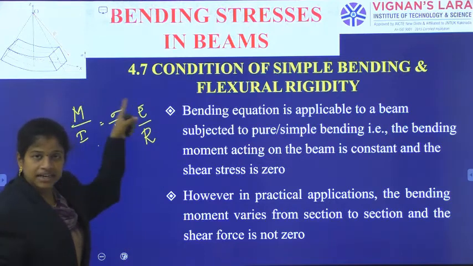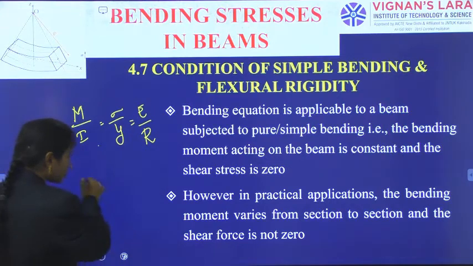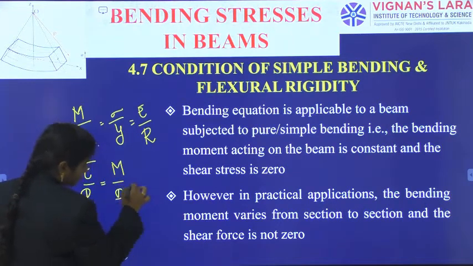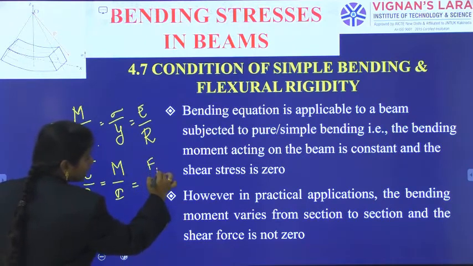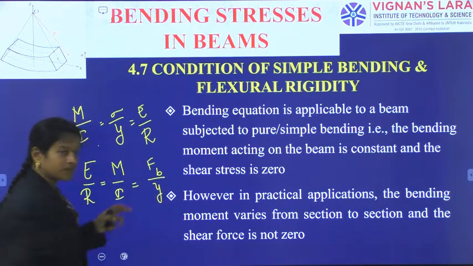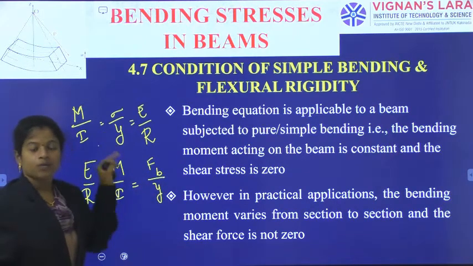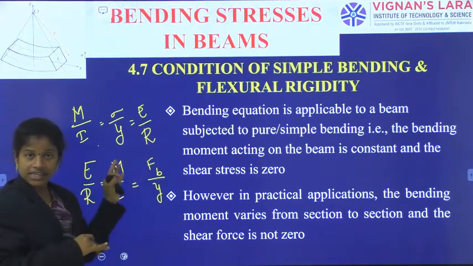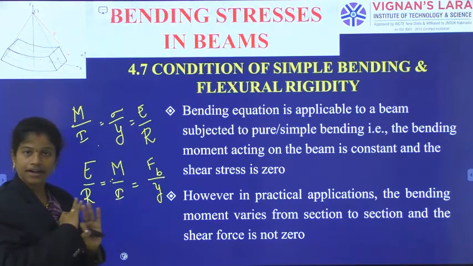So this is the overall pure bending equation, or with the code E by R, M by I, FB by Y. In this way also you can remember. It is just a small rearrangement from the left term to the right term, not changing any numerator or denominator.